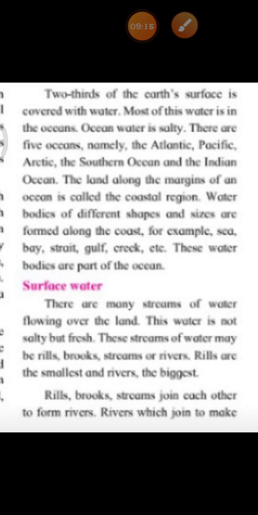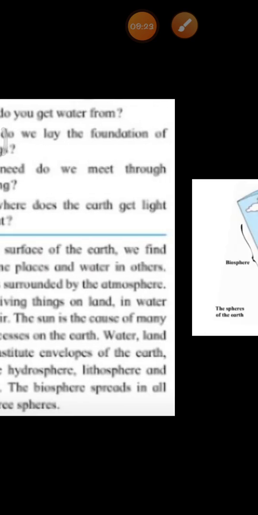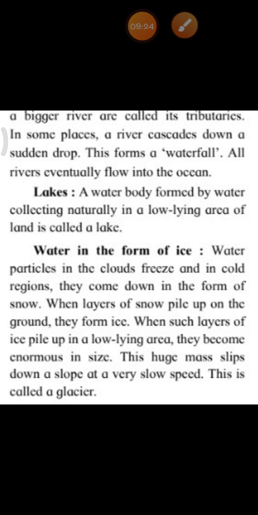Rivers which join to make a bigger river are called tributaries. Okay, children, in some places a river cascades down a sudden drop. This forms a waterfall, which means some part of the water of the river flows down in some amount, and such a scene is called a waterfall.